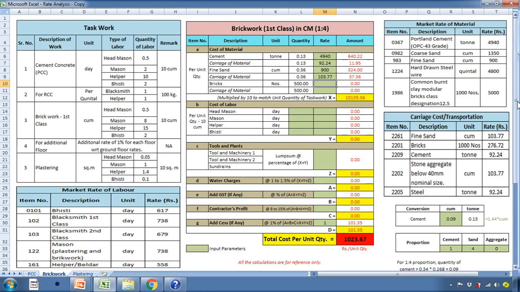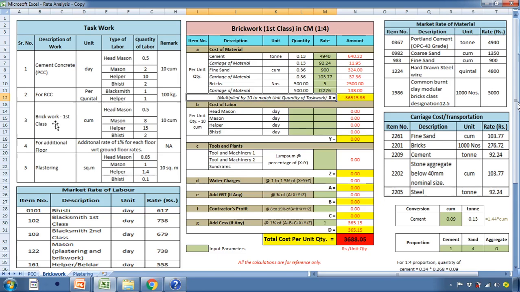The cost of brick is 5000 for 1000 number of brick. So the cost of one brick is 5 rupees. Therefore, we input here 5. The cost of transportation for brick is 276.72 rupees per 1000 bricks. So the cost of transportation for one brick is 0.276 rupees.